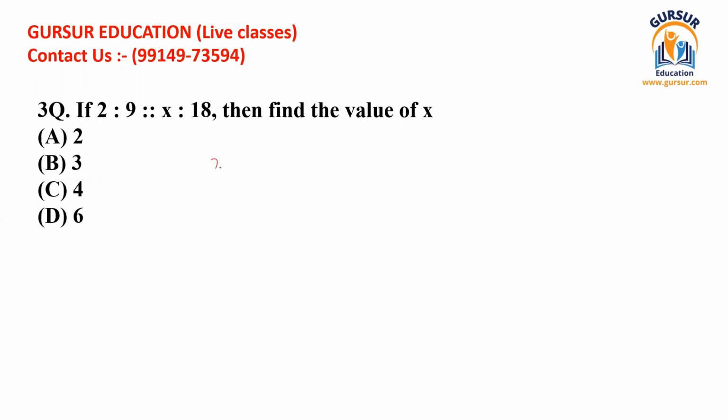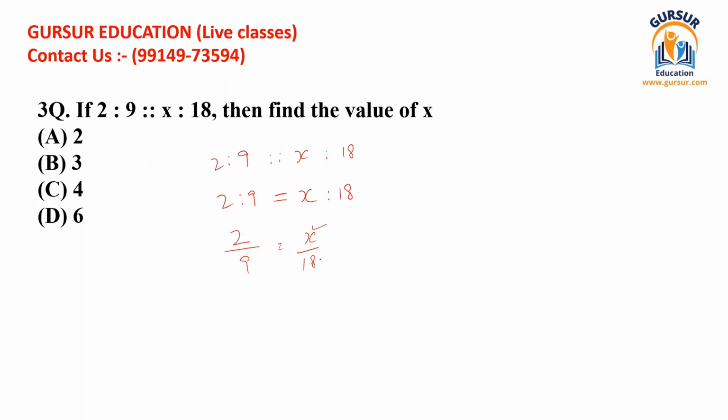So if it has been written 2 ratio 9 double ratio x ratio 18, that simply means we can put the equality sign in place of the double ratio. We can write this equation in this way as well, and then make its further elaborated form, like 2 divided by 9 equals x divided by 18, and once this is arrived at, you can easily find the value of x.